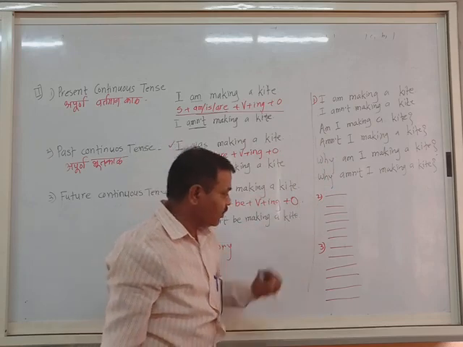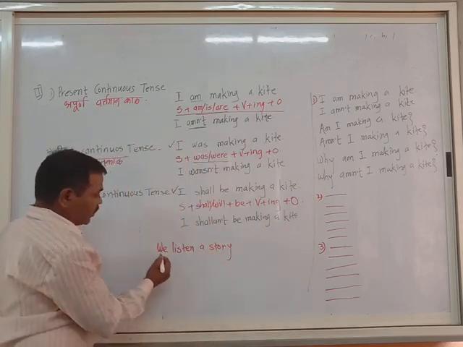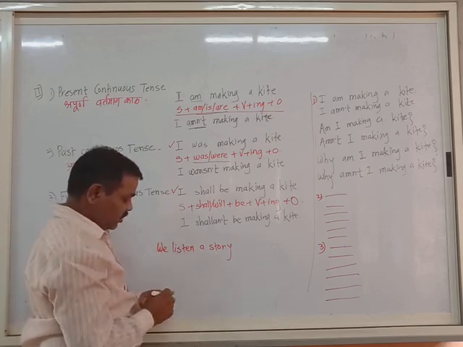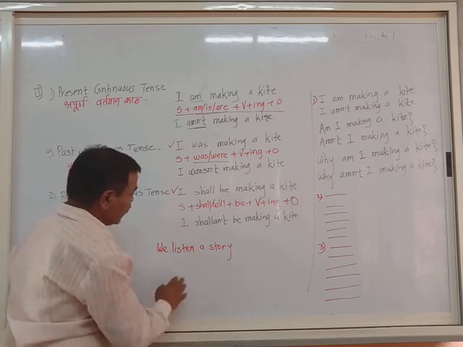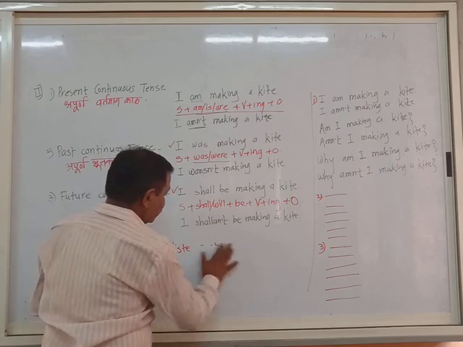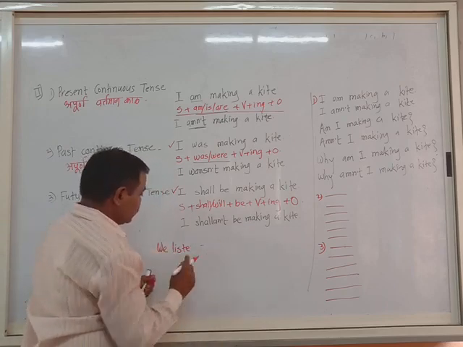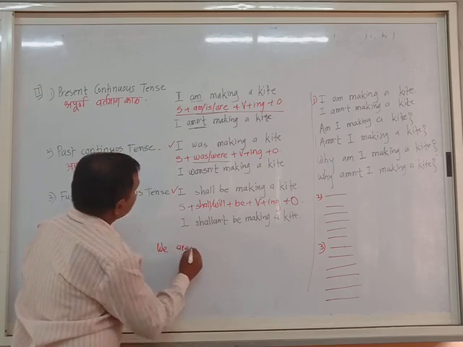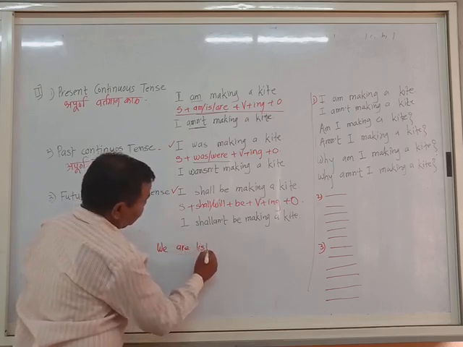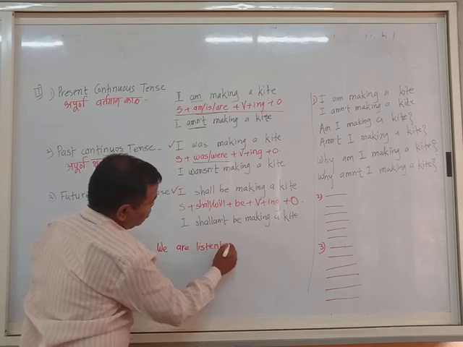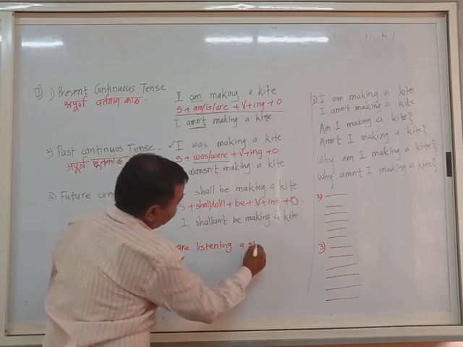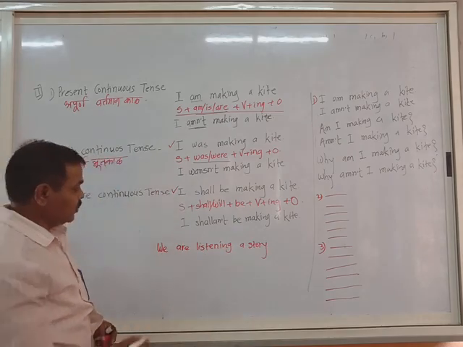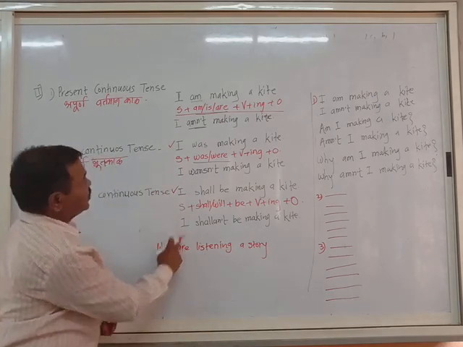In the same way, when you complete this one, again take this sentence, whatever is given in the present tense, you have to change here into continuous tense, like that. Continuous tense will be like that. We are listening to a story. This will be the present continuous. You have to change to the past continuous like that.